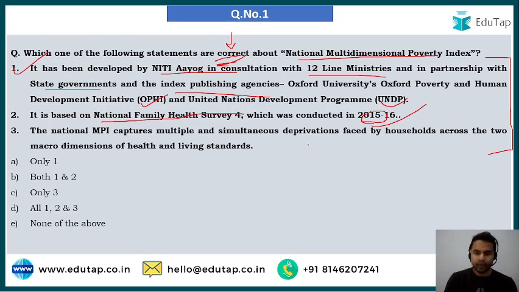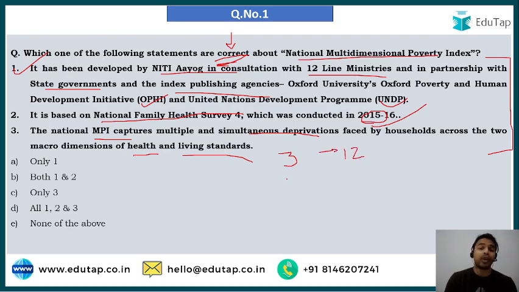Now if we talk about the third statement, it says that the national MPI captures multiple and simultaneous deprivations faced by households across the two macro dimensions of health and living standards. This statement is related to the framework of the National Multidimensional Poverty Index. During our discussion of the framework, we discussed that this index is based on three dimensions having 12 different indicators.